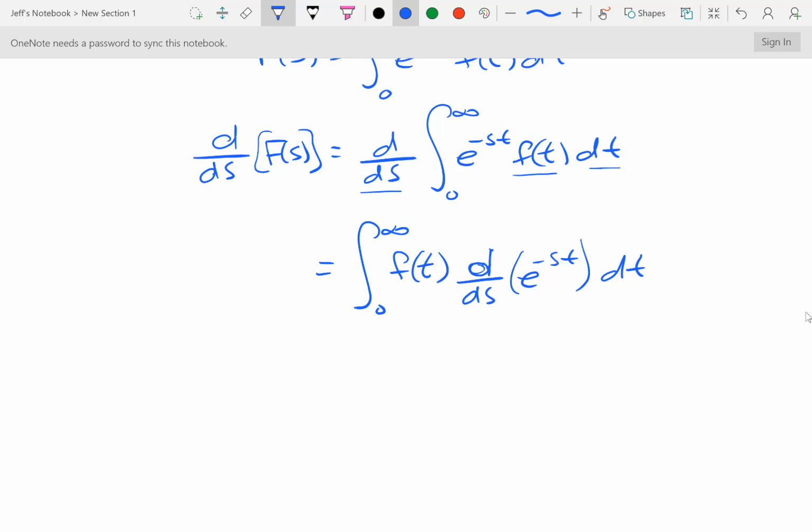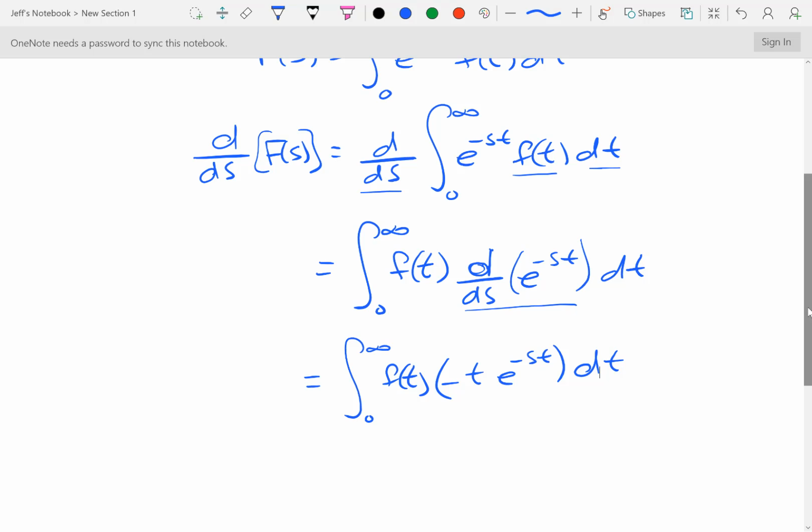So now what's inside of this integral here? That is just a derivative, and that's a pretty straightforward derivative. So I'll get the integral from 0 to infinity of f of t. Now the derivative of e to the negative st with respect to s, the chain rule is going to give me a negative t times e to the negative st. So that would be the derivative of e to the negative st with respect to s, dt.